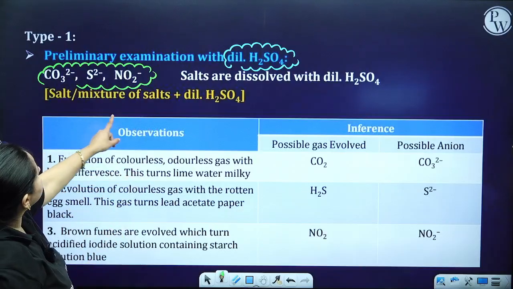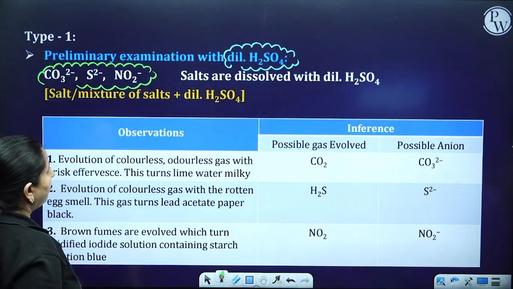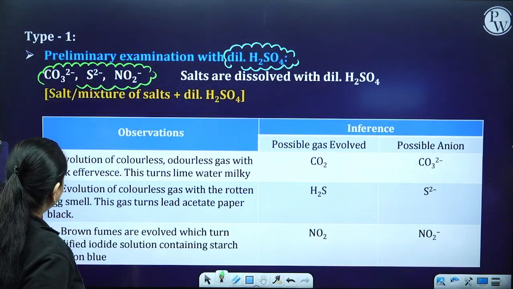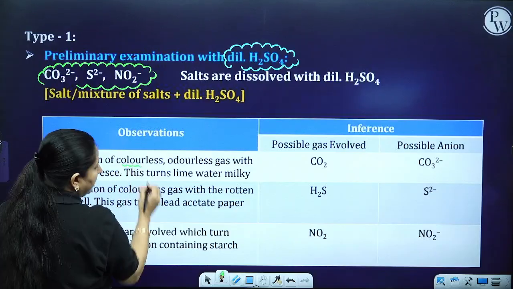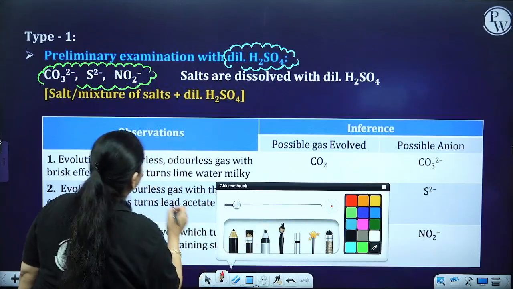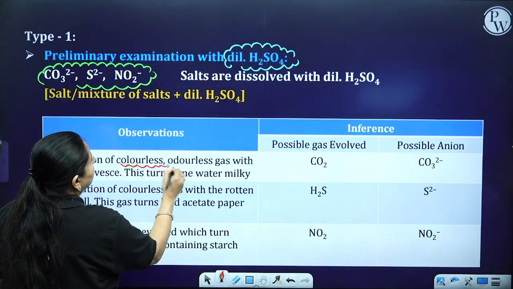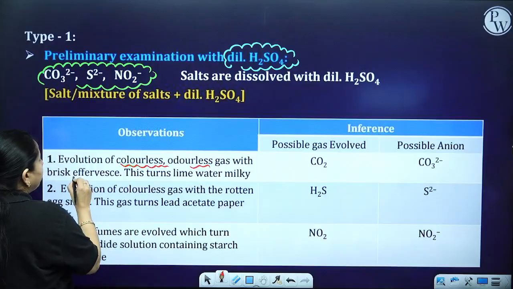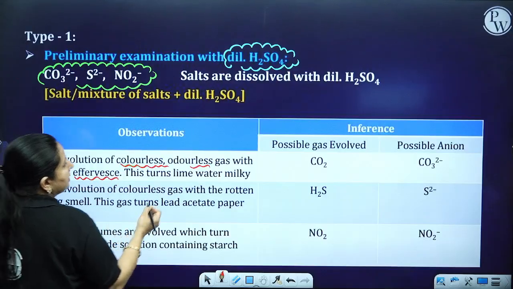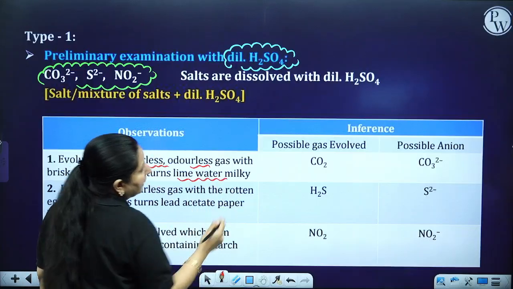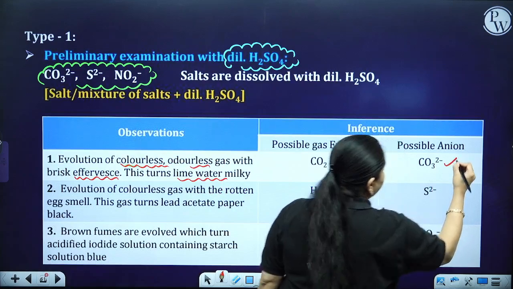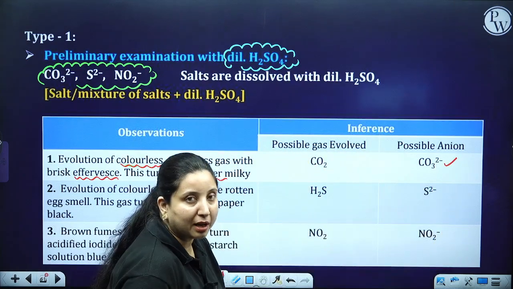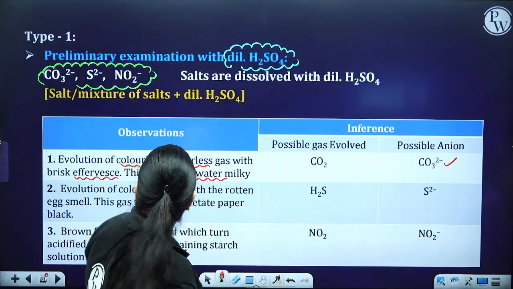So salt, or a mixture of salt, plus dilute H2SO4. Now if you have the evolution of a colorless gas which is odorless, comes with brisk effervescence and turns lime water milky, then the gas is CO2. If it is CO2, then a carbonate anion is possibly present.